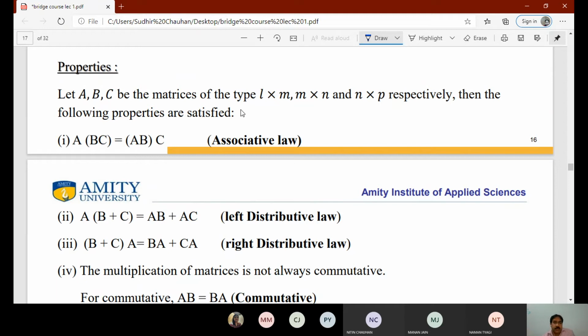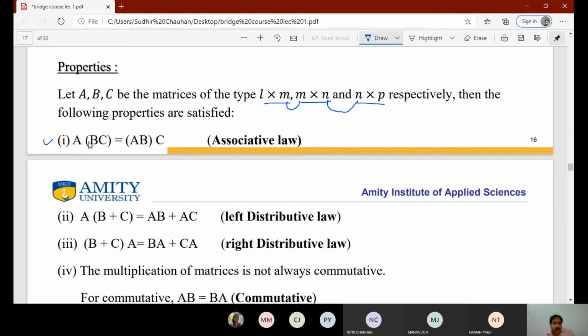If A, B, C are matrices of type L by M, M by N, N by P. Here we have taken M equal to the number of columns in the first, equal to the number of rows in the second. The number of columns in the second is equal to the number of rows in the third. We have taken this so that multiplication is possible. They are compatible in multiplication. So then the following property is satisfied.